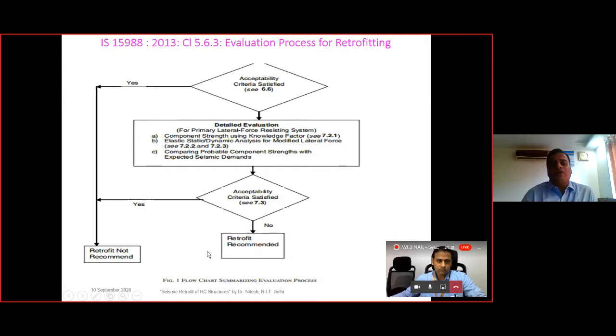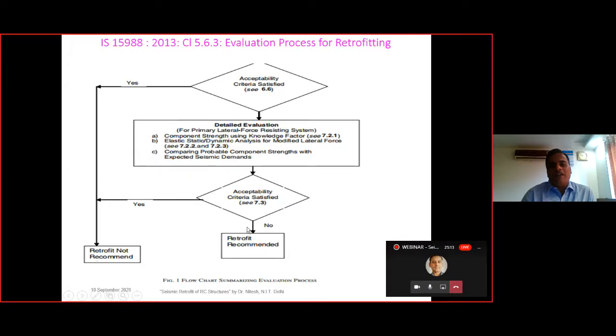And when we are required to retrofit, here we need to go for the next step, that is a detailed evaluation. In the detailed evaluation, we will be using the knowledge factor, which is multiplied with the component strength, and we will be calculating the capacity again. Here the modified lateral force also we will be seeing with the help of the U factor, and finally we will be comparing the detailed capacity and the detailed demand, and we will see if the acceptability criteria is satisfied as per clause 7.3 of the IS 15988